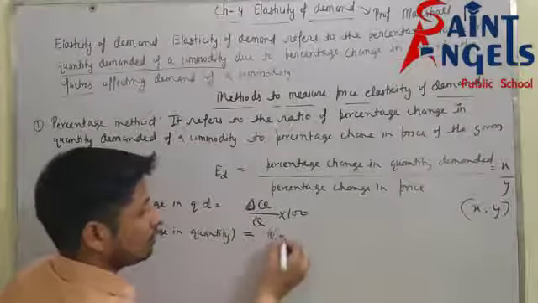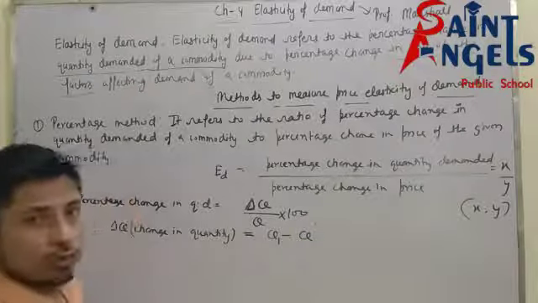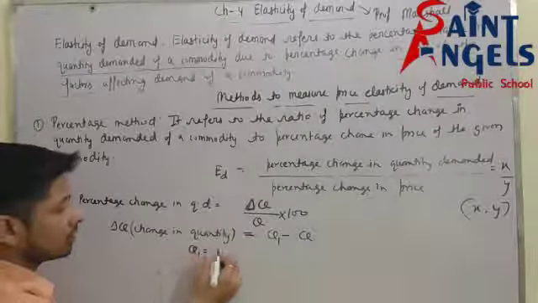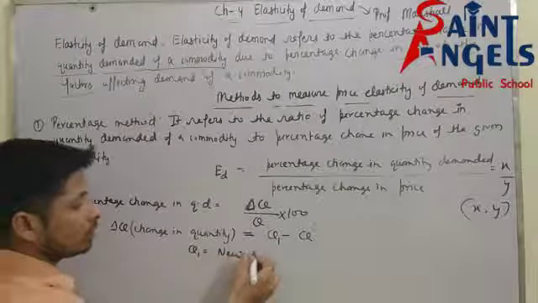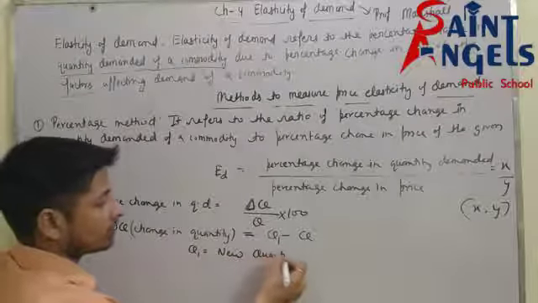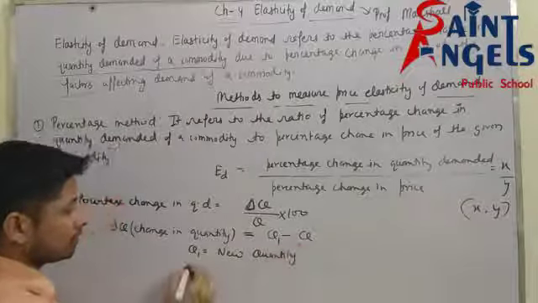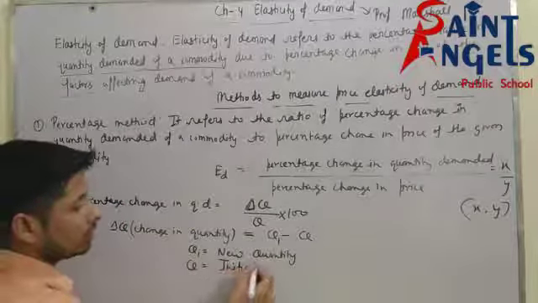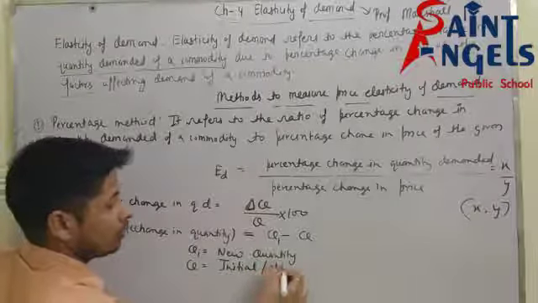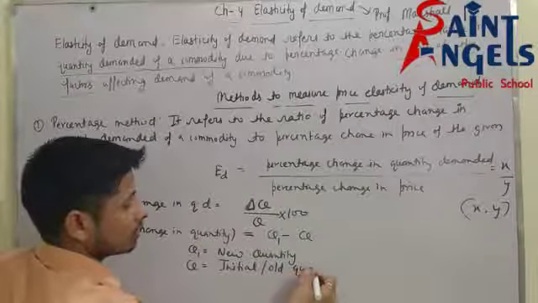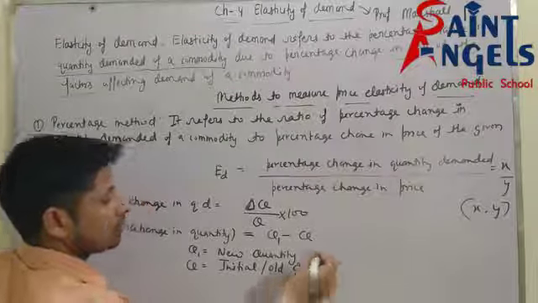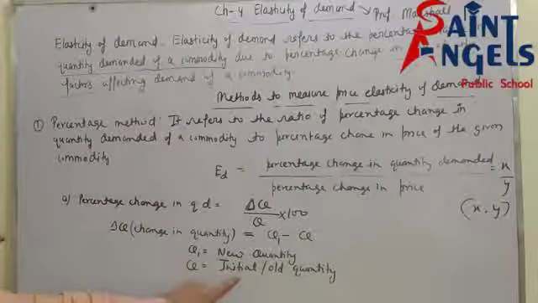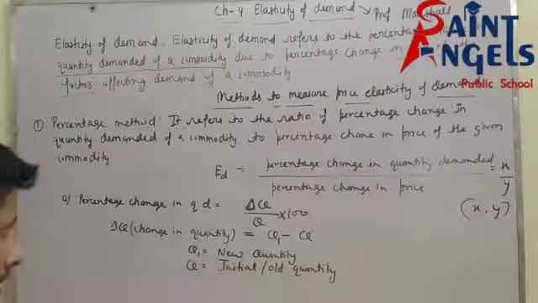So delta Q is Q1 minus Q, where Q1 means new quantity and Q means initial, or old, quantity.